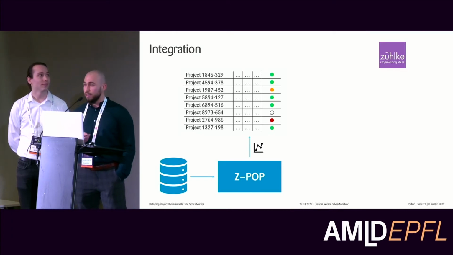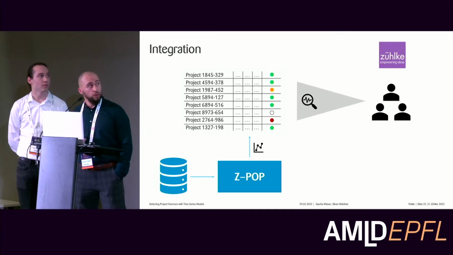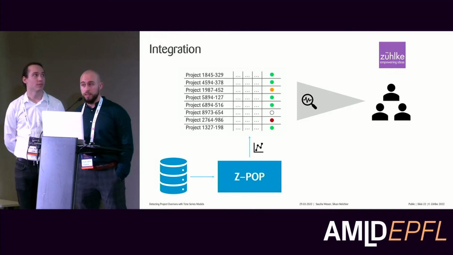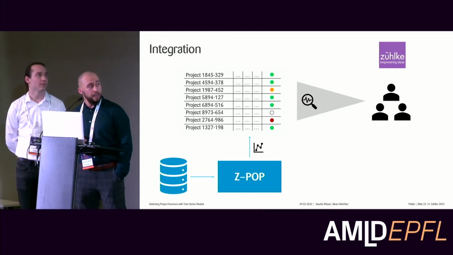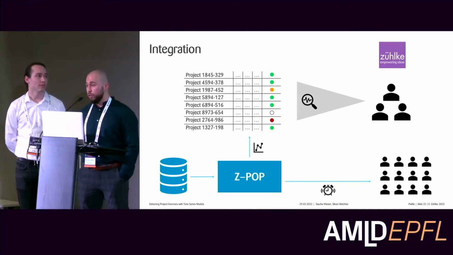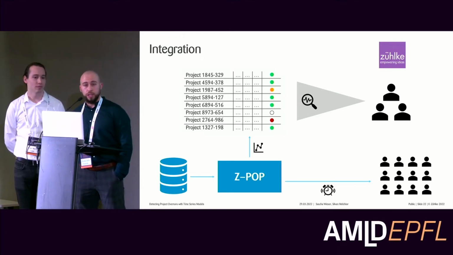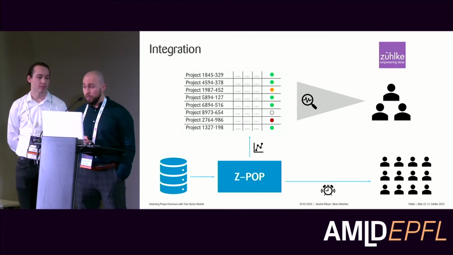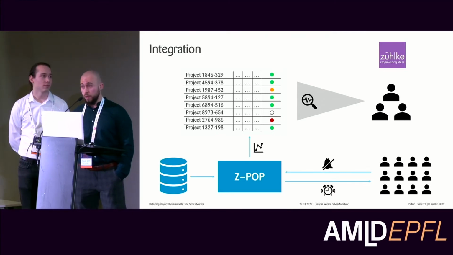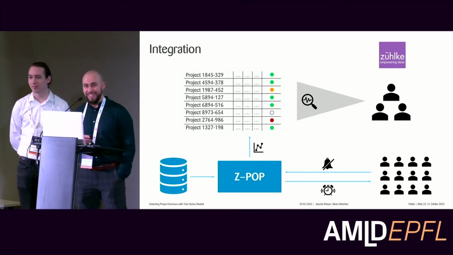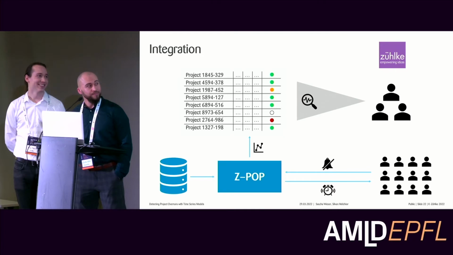Now the finance and controlling team at Sülke has a tool to quickly analyze the financial situation of all currently running projects. Secondly, the solution also sends alerts to the project manager in case of an overrun, and then the project managers can analyze the situation, possibly take countermeasures at an early stage and avoid the overrun, or mute the alert if it's a false alarm.